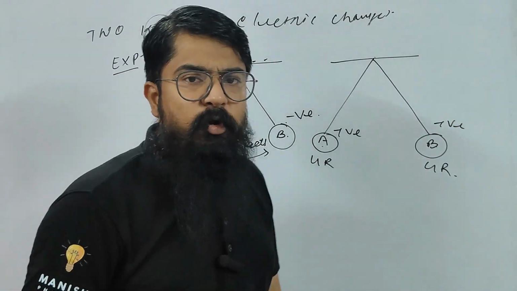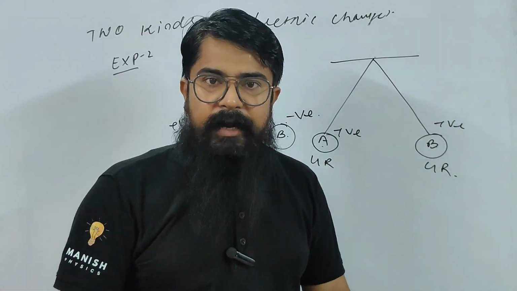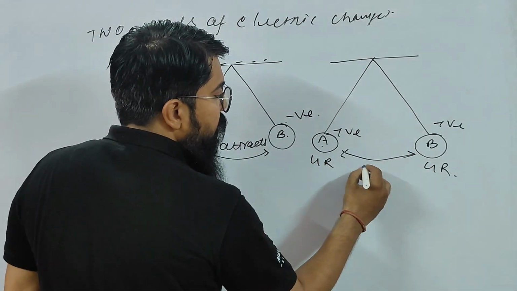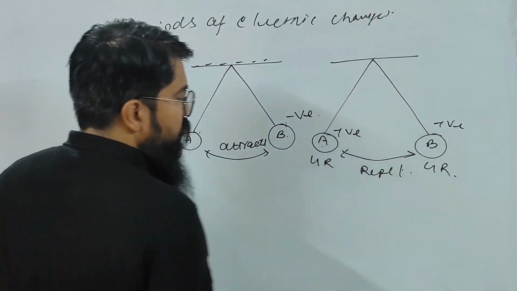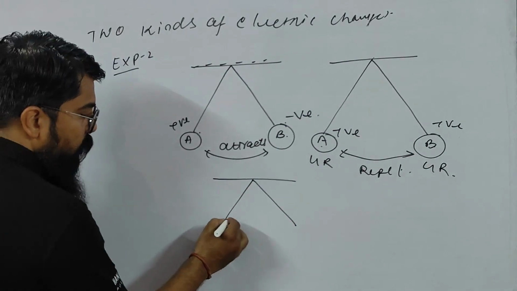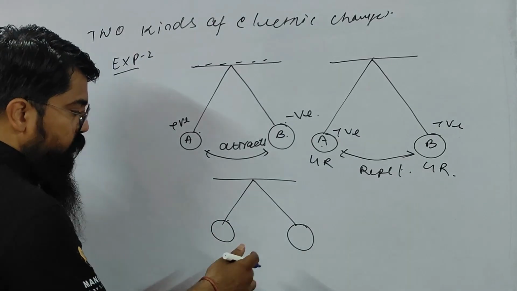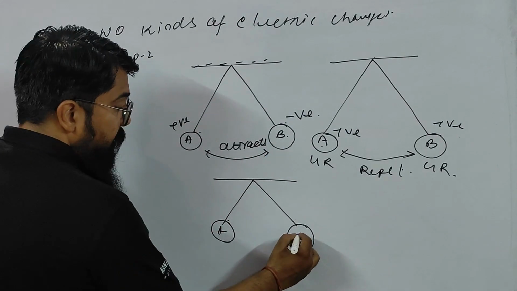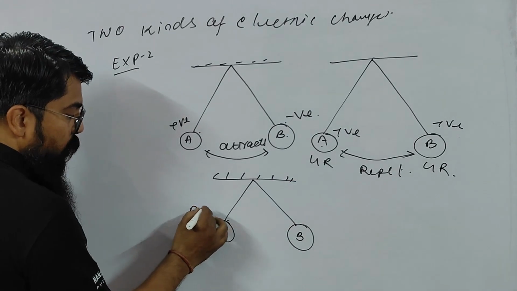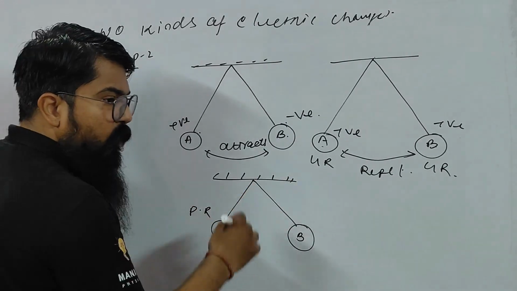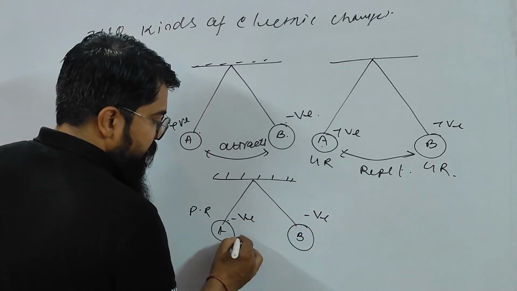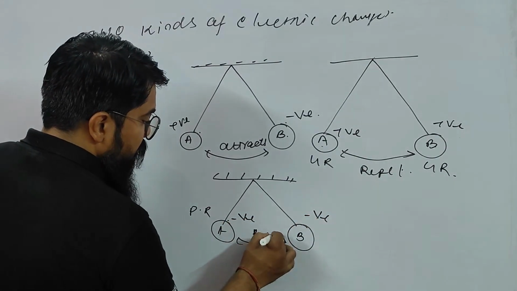How do you know that there is a positive charge? I am considering it, let us assume that, right children? So here the two pith balls will repel each other. Is that clear children? Again, if two pith balls, this is A, this is B, and both are charged by the plastic rod, the plastic rod will develop a negative charge, so this will be negative, this will be negative. Both repel each other, right children?